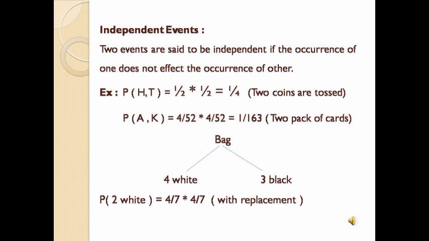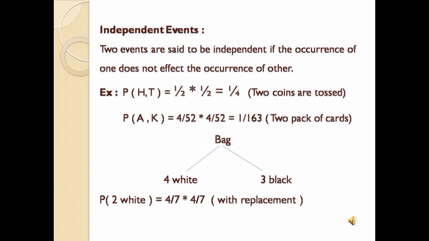When two coins are tossed, we know that in a coin both head and tail have equal chances, that is 1 by 2 and 1 by 2. So probability of getting head is 1 by 2 and probability of getting tail is 1 by 2. What is the definition? If the occurrence of one event does not affect the occurrence of another event, that is, when the head event has happened, it has not shown any effect on the other event, which is probability of getting tail.